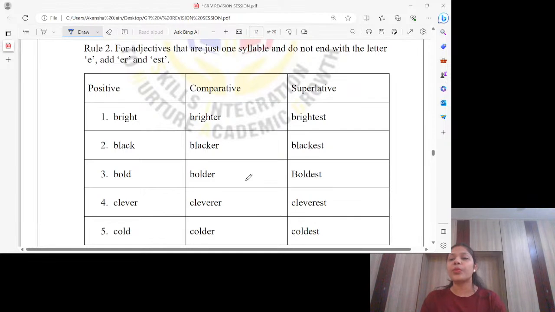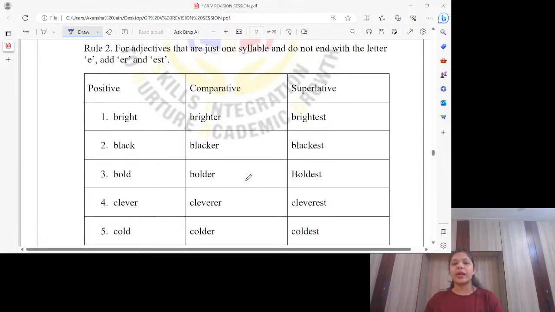That means when you pronounce any word and your chin moves only once, the word has one syllable. This is the way to identify it. So you can check, everyone. If I do it like this, bright, I think my chin moved only once. That means the word has one syllable only.